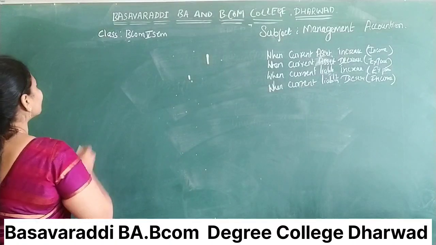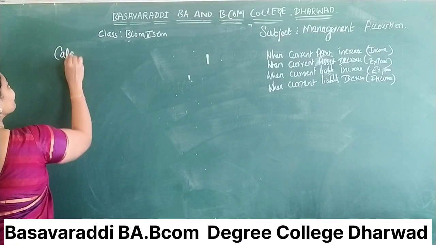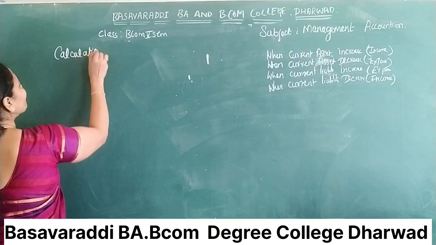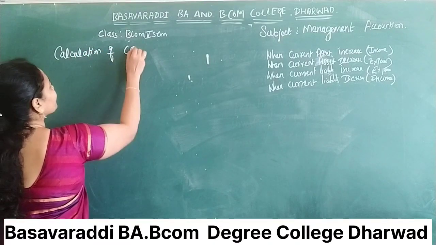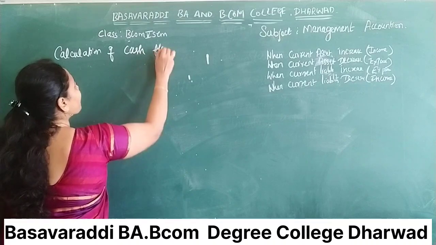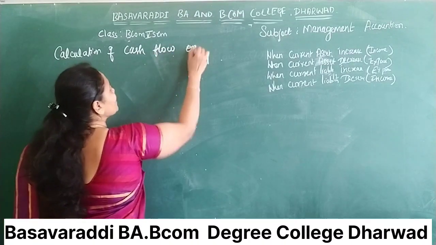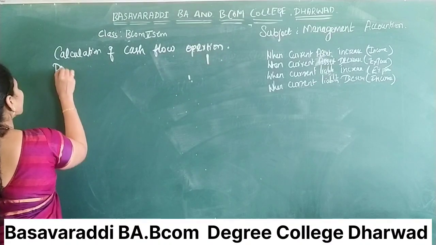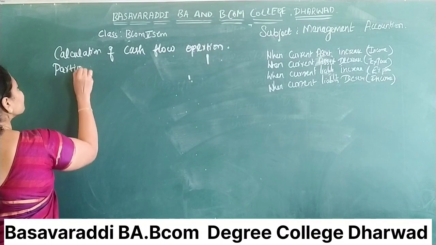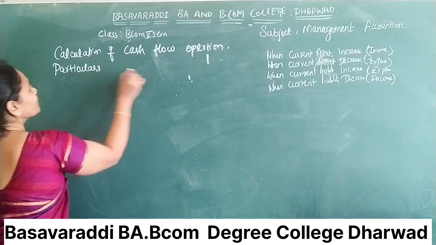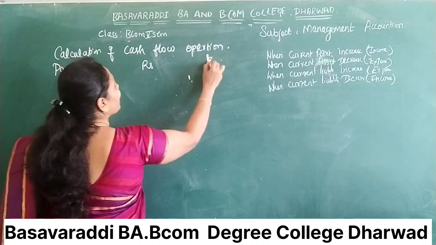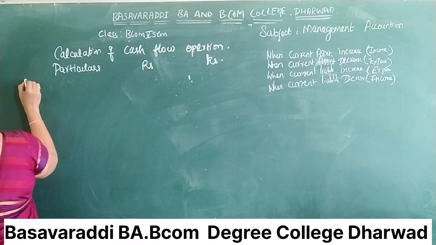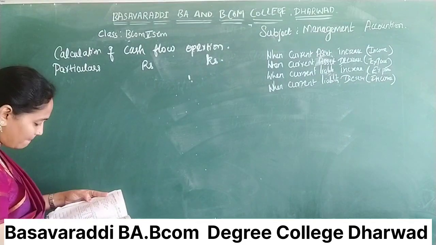So first, what is the calculation? Heading is calculation of cash flow from operation. This is the heading. The next one is column particulars. Inner column, outer column. First, what have they given in your problem?